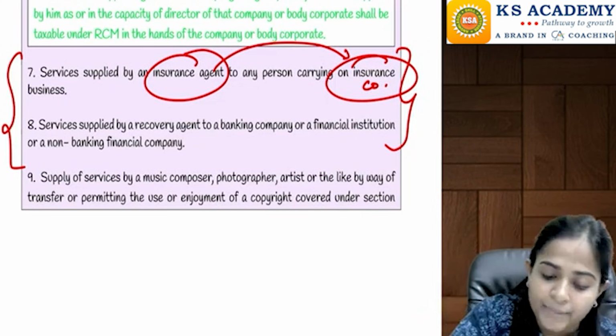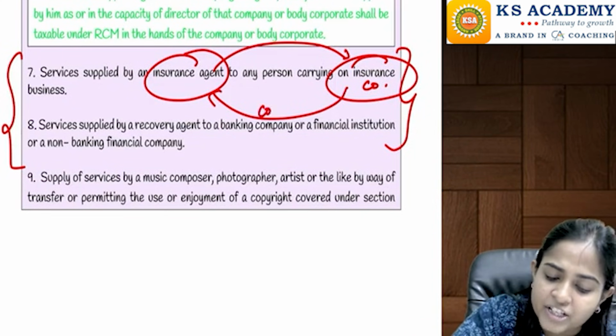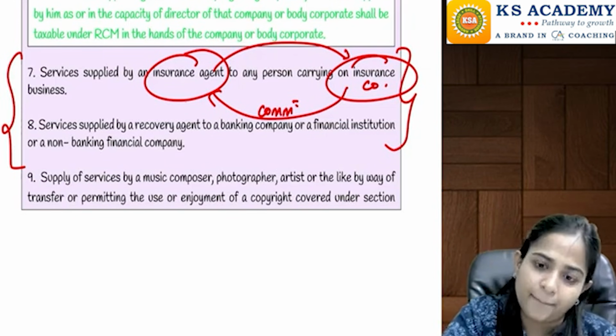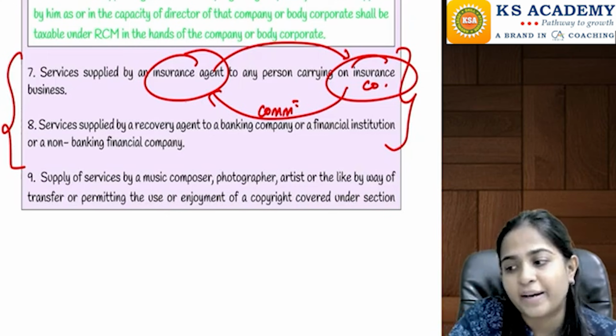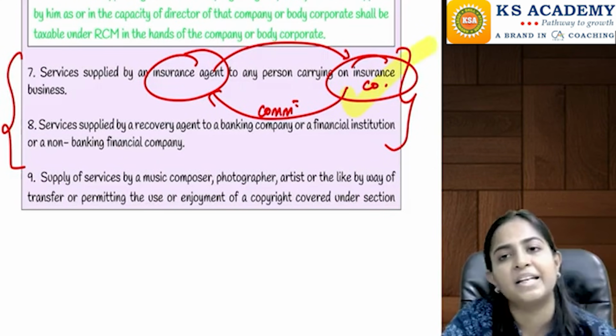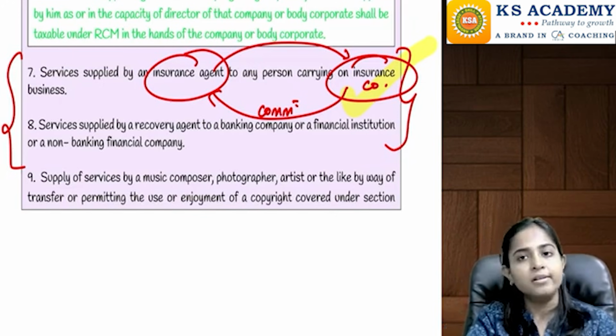So on that commission, the insurance company is going to pay the consideration, which is going to be in the form of commission. On that, GST is not applicable under forward charge mechanism; it will be taxable under reverse charge mechanism. That is, the insurance company will be responsible to pay the tax on the same.